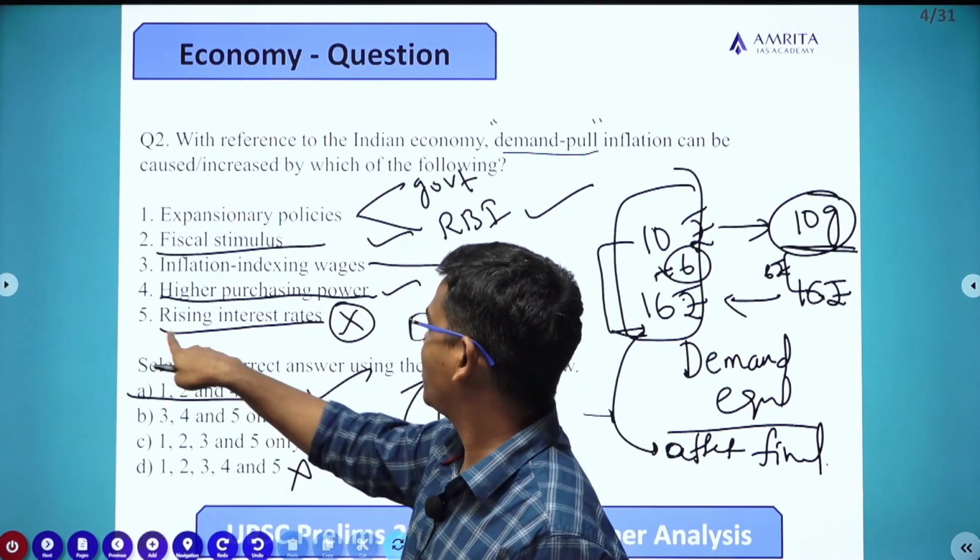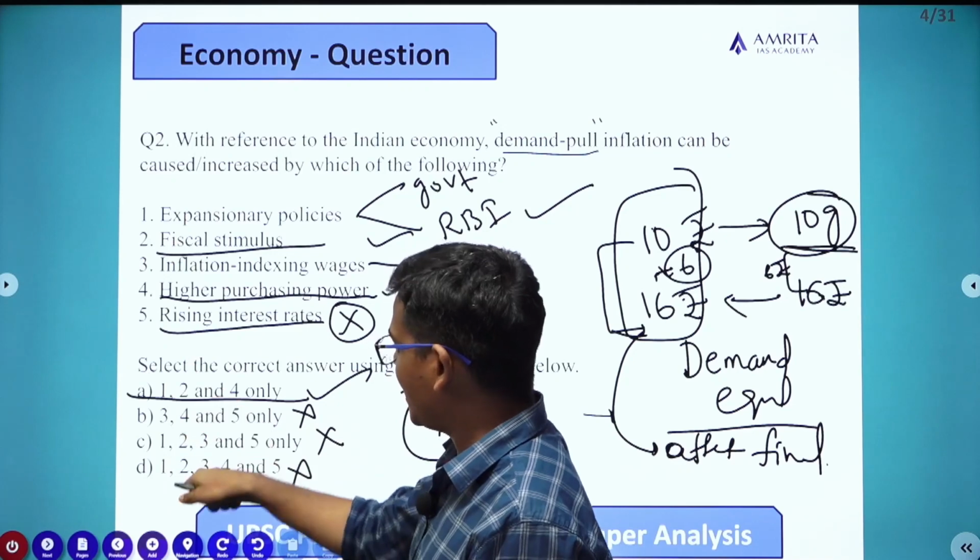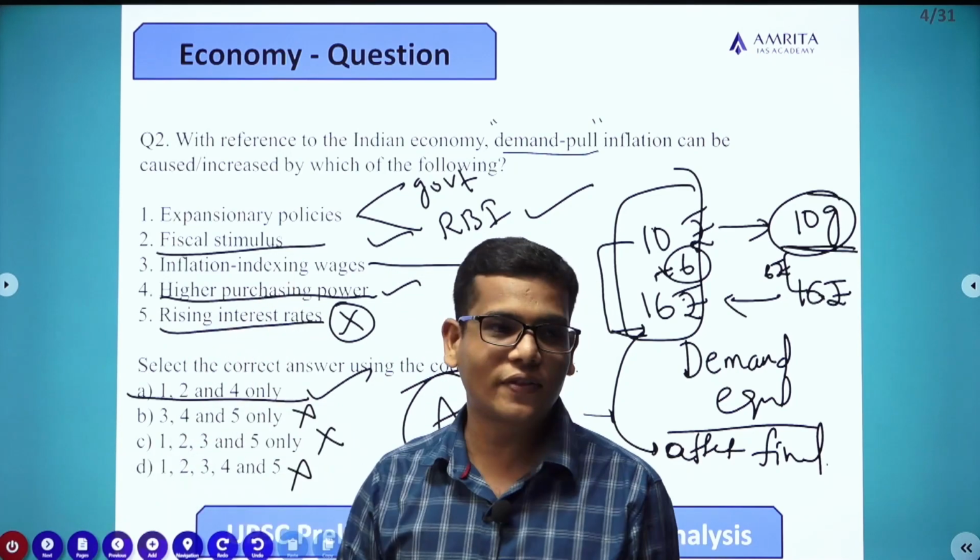But anyhow, just by looking at the fifth statement, you can eliminate the remaining three and go for the first one.